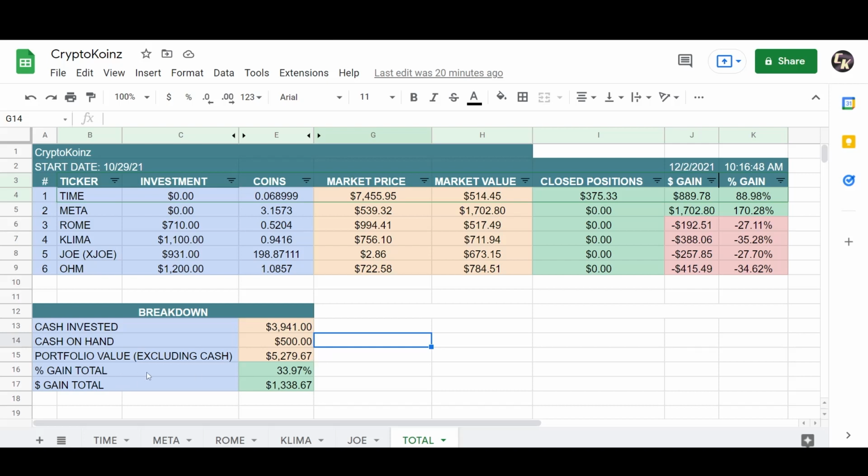$5,279. And that brings this portfolio, after 1 month, a total gain of 33%. That's a gain of $1,338. So that is the total so far for my portfolio.